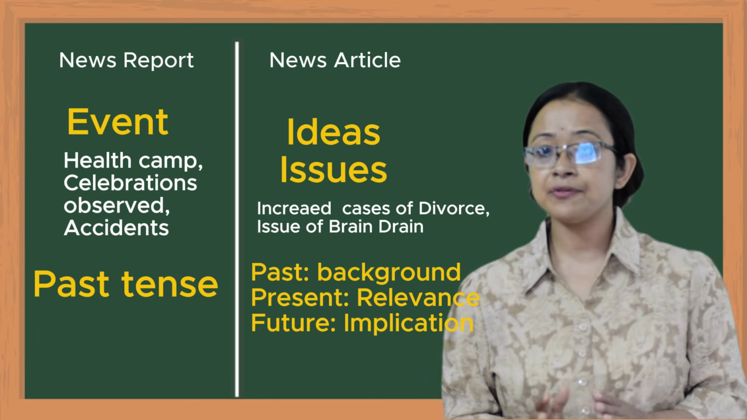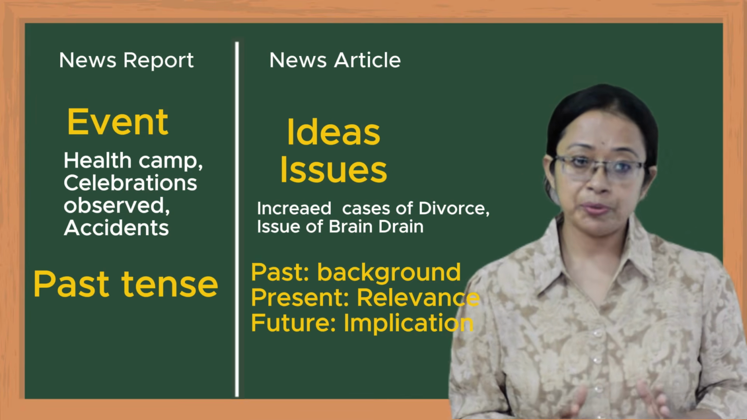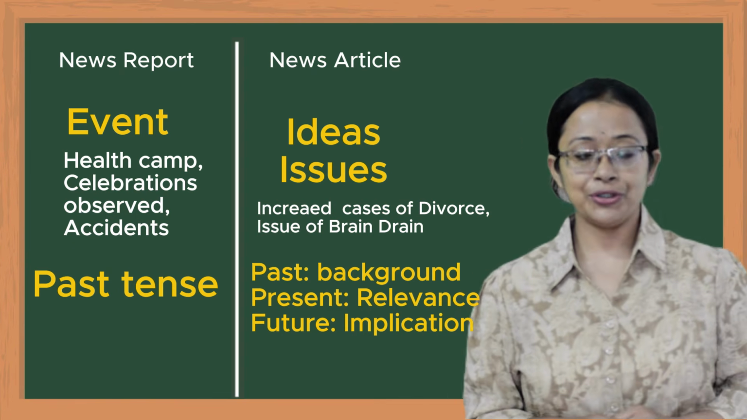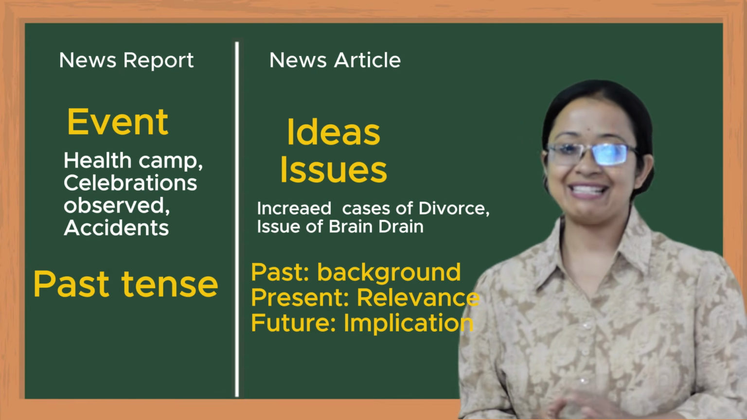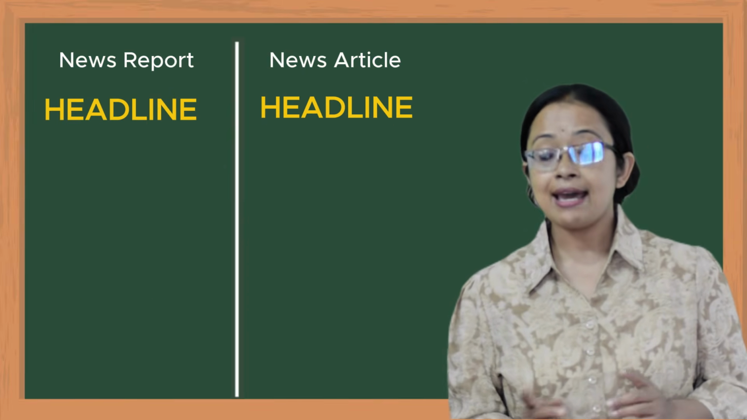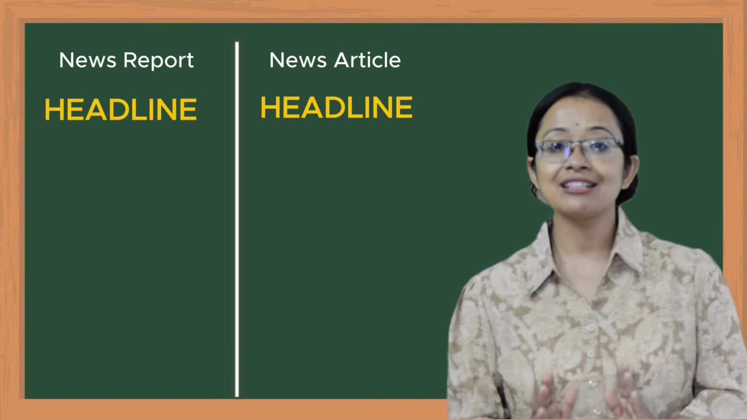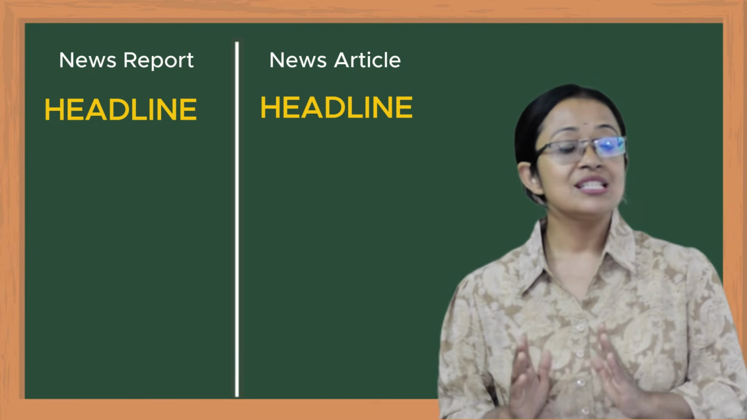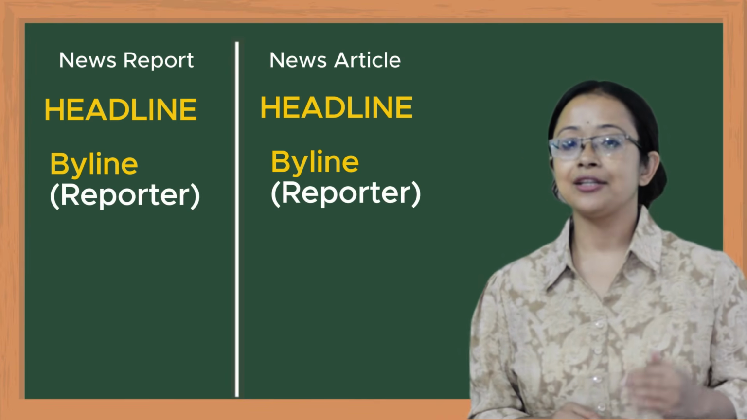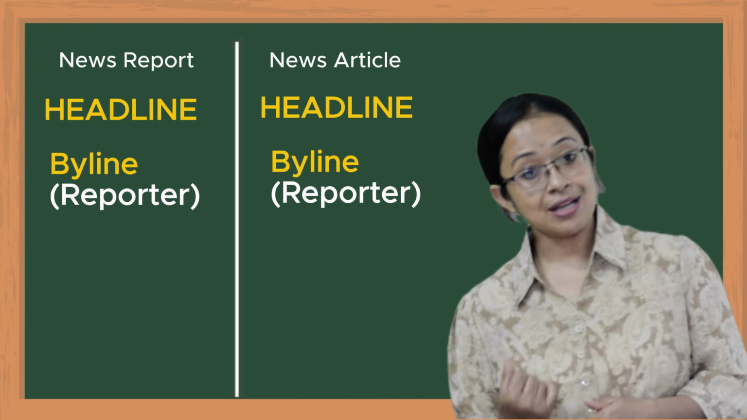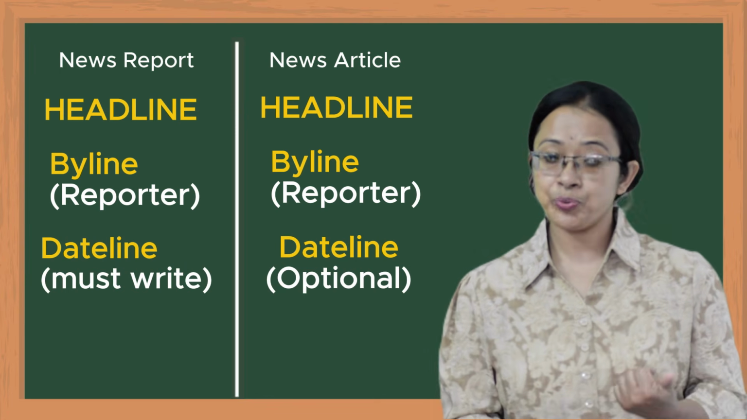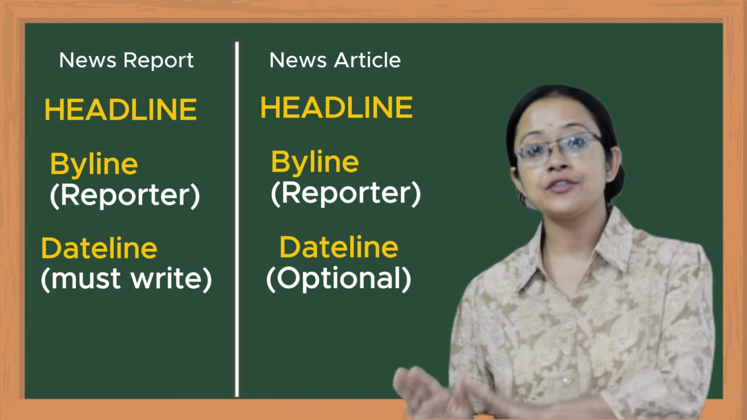Let's talk about the difference between the structure or the format of news report and the news article as well, so that it becomes easier for you to follow the right format in exam. We give headlines in both the news report and news articles, and these headlines should be short, clear, and catchy, and if possible, just include 6 to 10 words, and then give the byline to both news report and news article. Regarding deadline, it is mandatory in news report, but it is optional in news article.